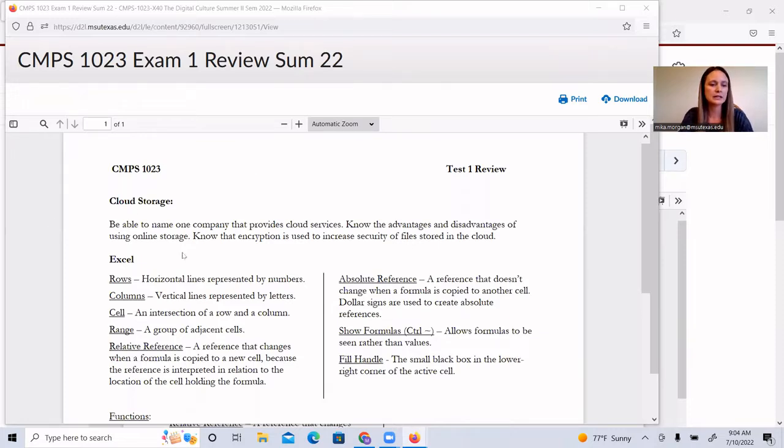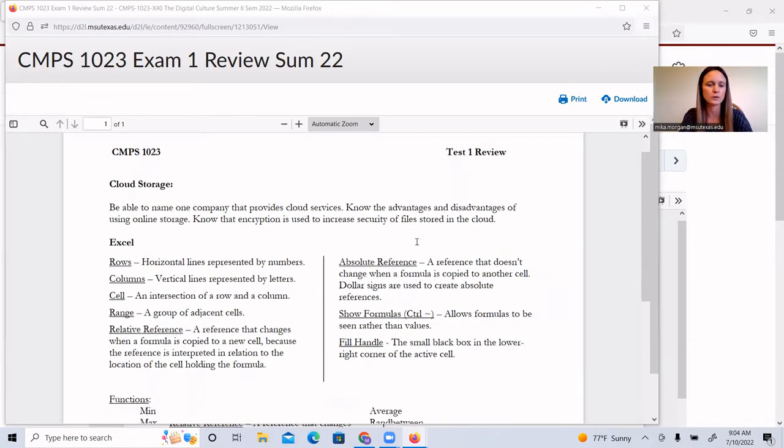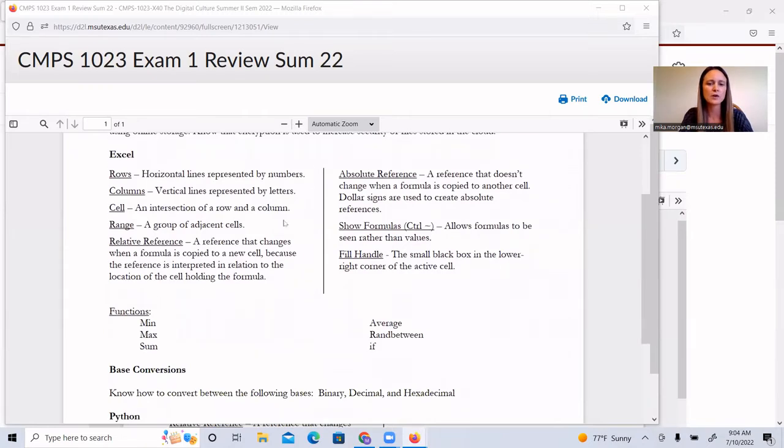So here in our topic list, this is material from last week. You will have some questions over cloud storage. If you aren't sure about any of this, you could go back and watch the video over cloud storage in the week 1 folder. For Excel, there are some vocab questions, so you're going to want to make sure that you know the vocabulary. And for the functions, you'll be asked to write a couple of functions. So make sure that you know what these functions do. I covered this information in an Excel video that was posted last week, so you could go back and watch that video as well.